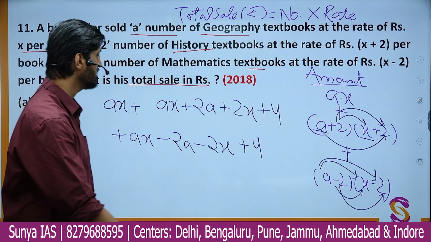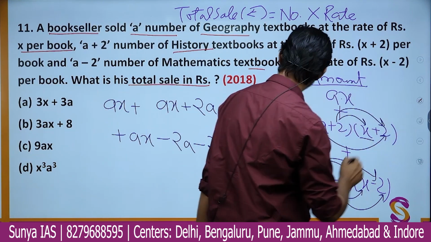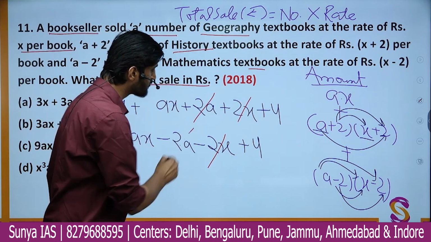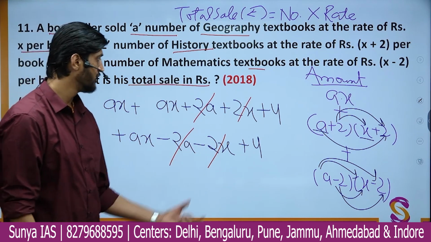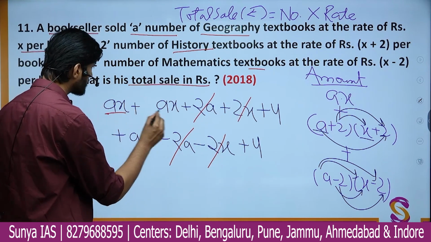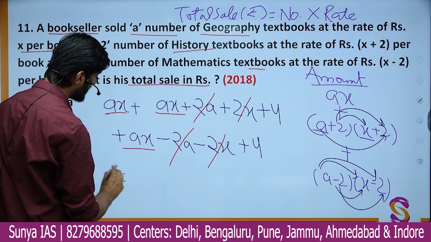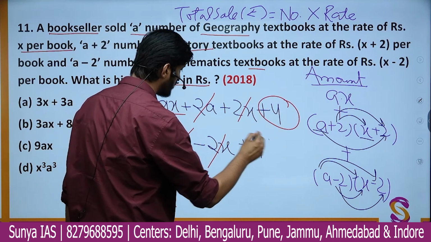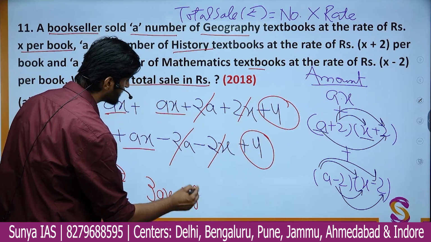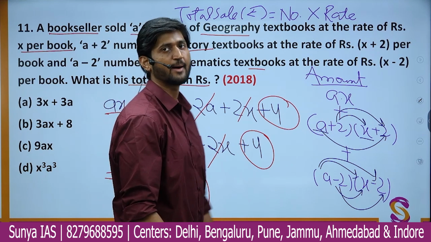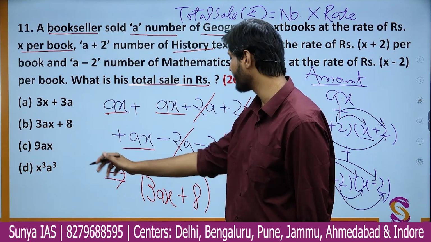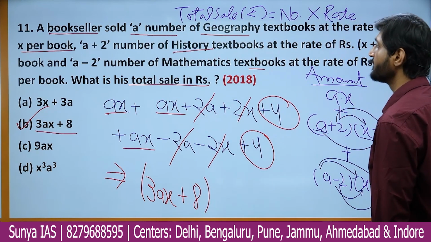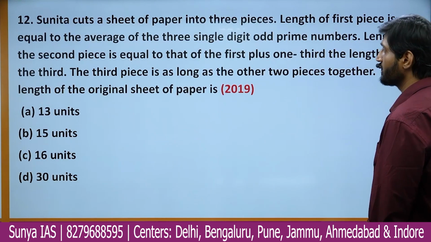So here you can see a few things can be cancelled out. So this 2X and minus 2X can be cancelled. Similarly 2A and minus 2A can also be cancelled, as you can see. So the terms remaining are AX plus AX plus AX. They add up to form 3 times AX. What about this 4 and 4? We add them up, we get 8. So this is the total amount of sale by selling all these books, and that is option number B as the correct option, right? Moving on to the 12th question now.